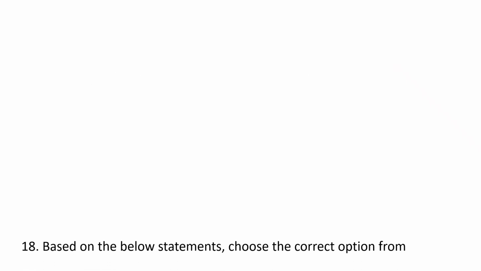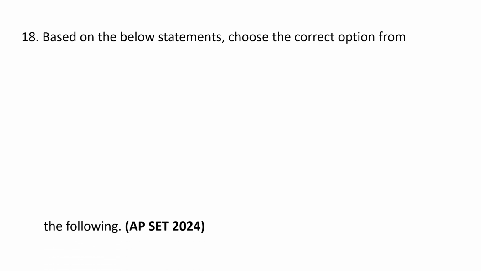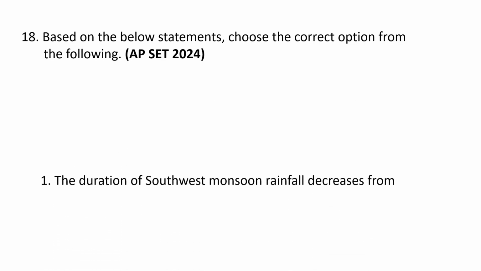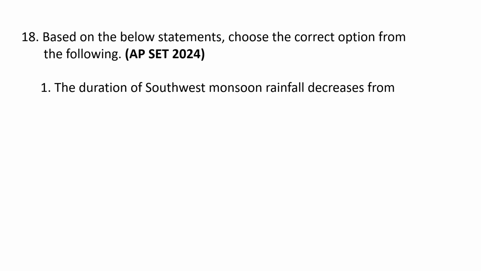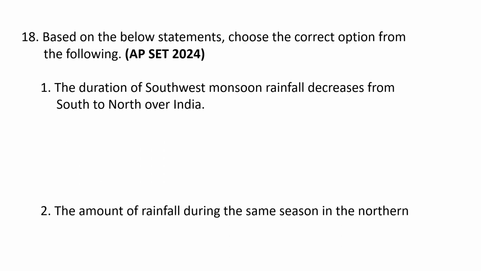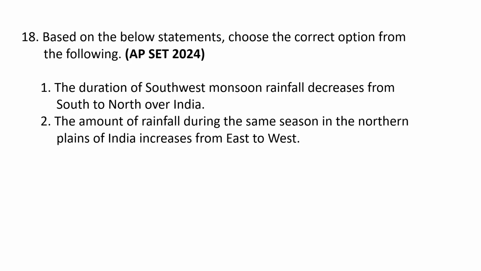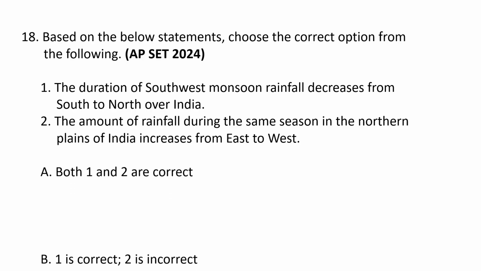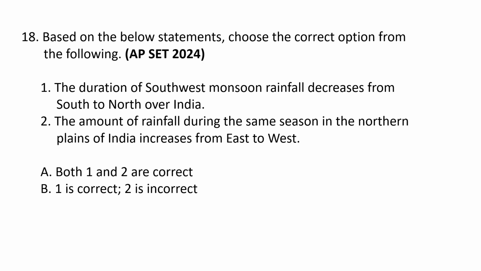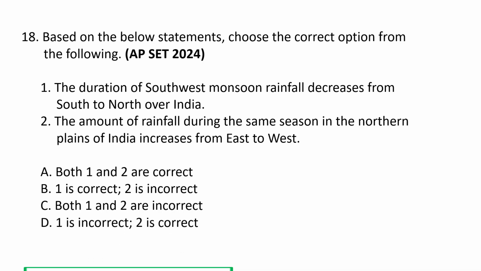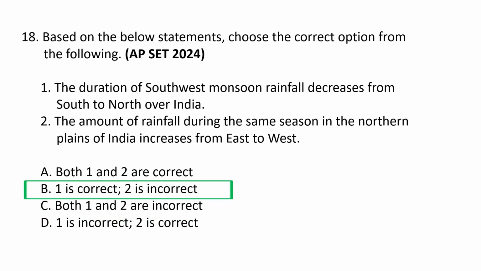Next question. Based on the below statements, choose the correct option from the following. There are two statements given. Number one, the duration of southwest monsoon rainfall decreases from south to north over India. And second statement, the amount of the rainfall during the same season in the northern plains of India increases from west to east. The choices are A. Both 1 and 2 are correct, and B. 1 is correct and 2 is incorrect. C. Both 1 and 2 are incorrect, and D. 1 is incorrect and 2 is correct. So the correct option goes as B. 1 is correct and 2 is incorrect.